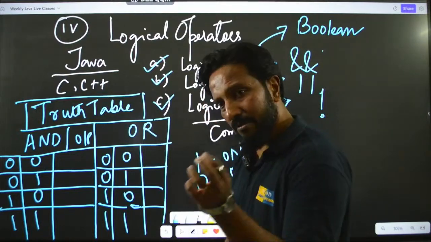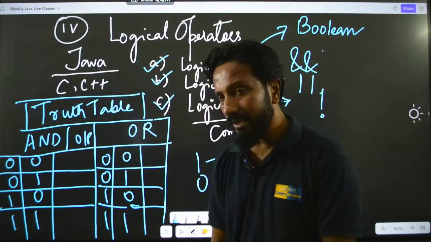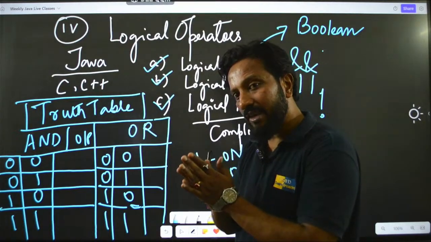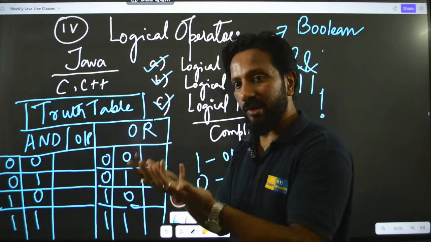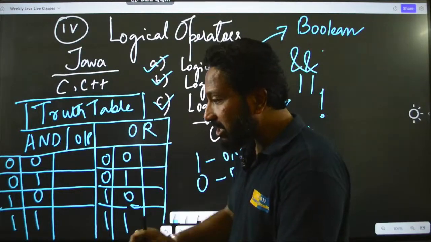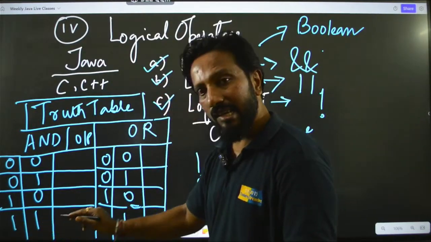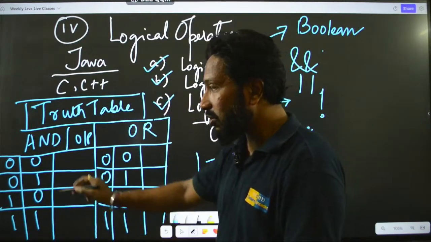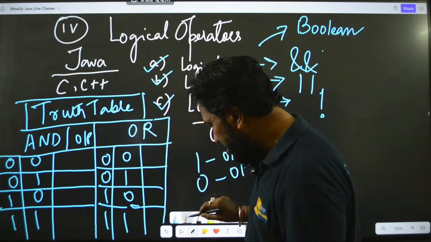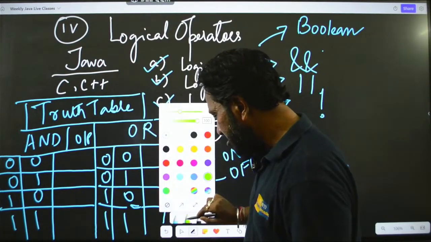So, now just remember it like this. When we say AND, just think like this: you and your friend, if both of you are going somewhere, then only you both will go. It is something like, when both the inputs are true, then only the output is true, otherwise in all the other cases it is false. So, let me take a different color here and try to explain this.